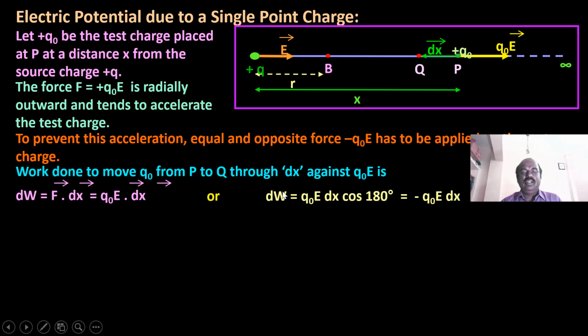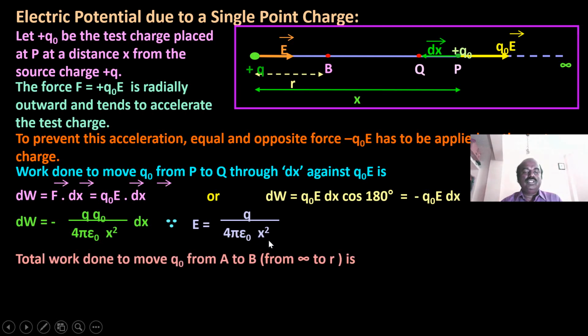We can write dW is equal to Q0 E dx cos 180, because the angle is 180 degrees. So we have minus Q0 E dx. Now substitute the value of E, which becomes Q by 4 epsilon 0 x squared.